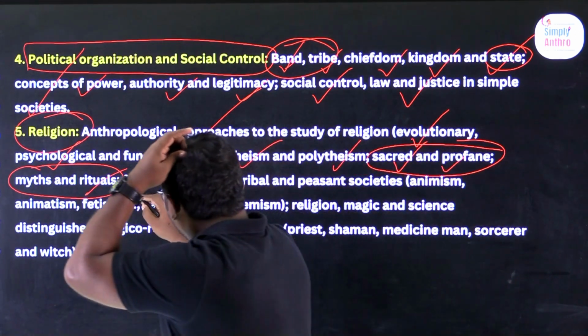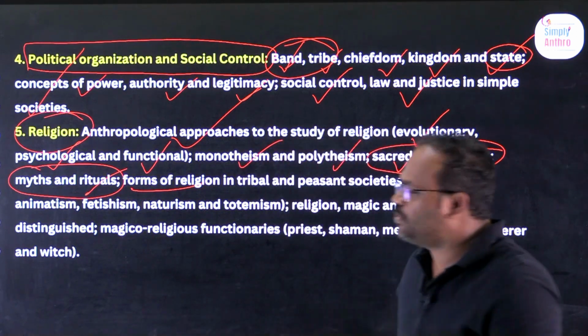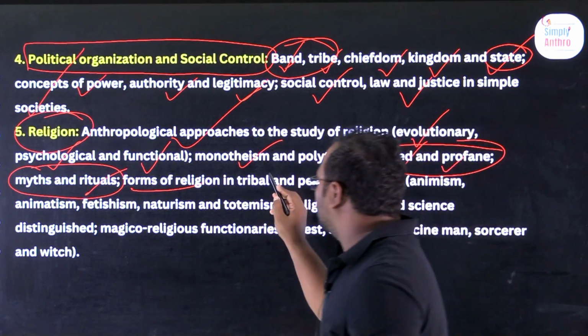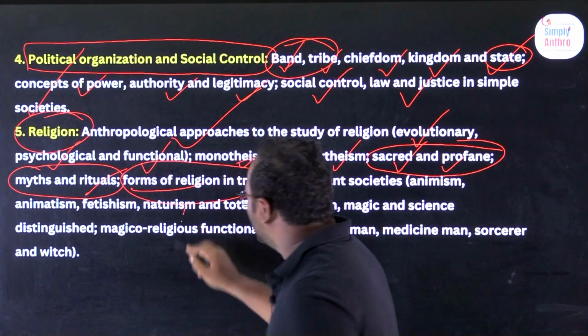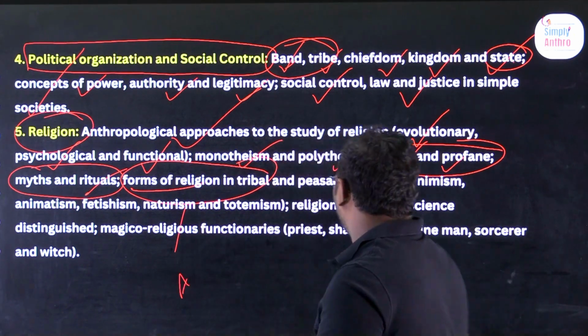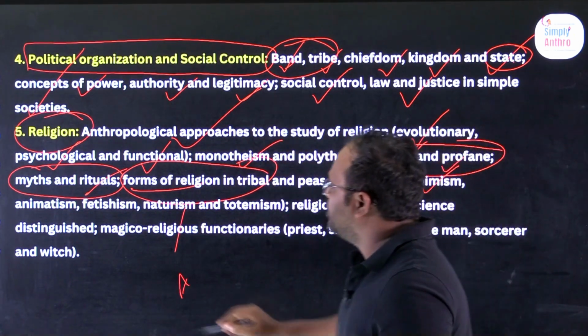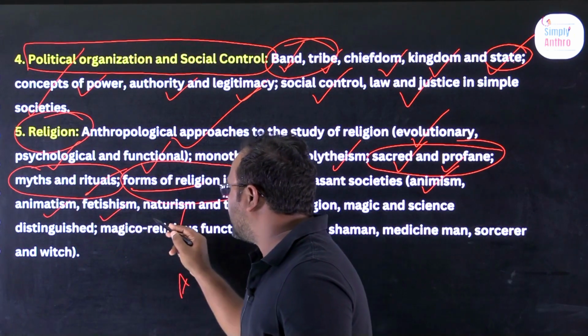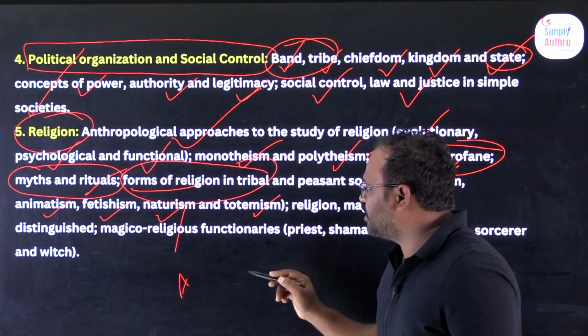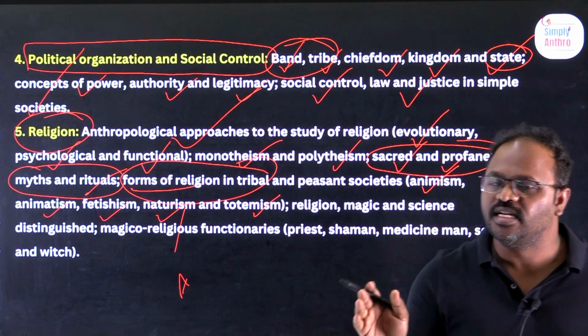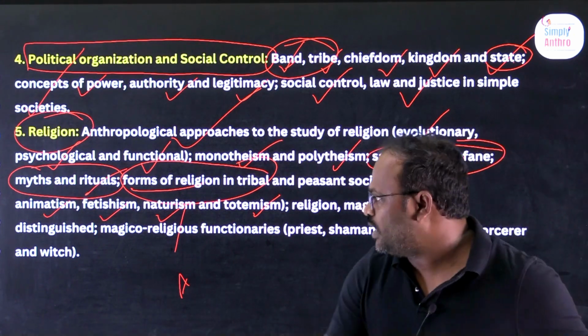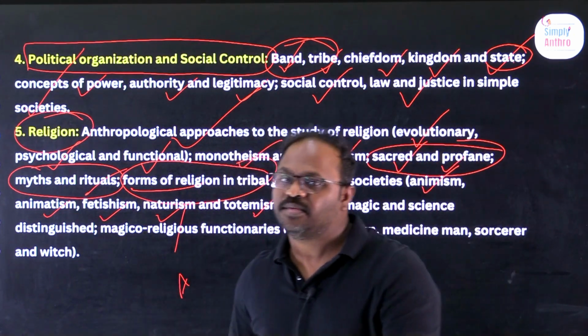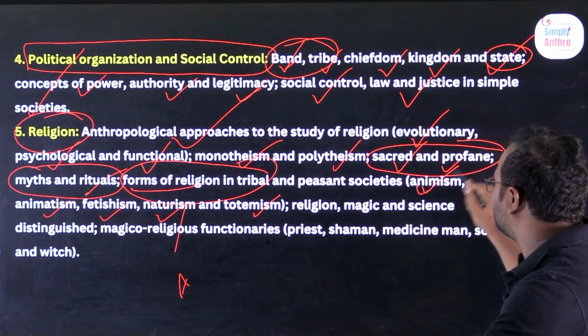Next, we will talk about the forms of religion in tribal societies. We will talk about animism, animatism, fetishism, naturism, totemism. These are called forms of religion in tribal, primitive societies. What is animatism, or what do you mean by animism?